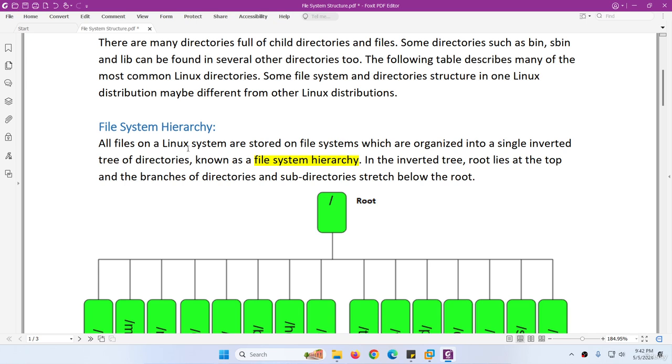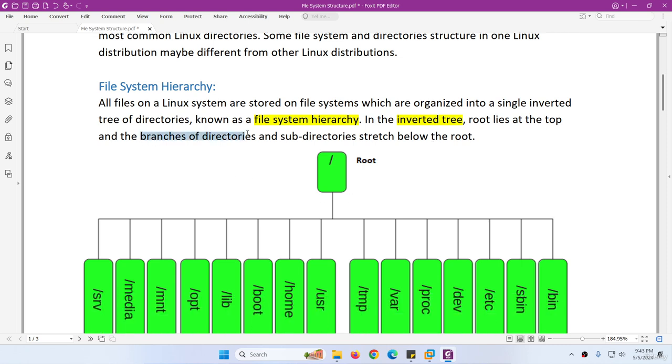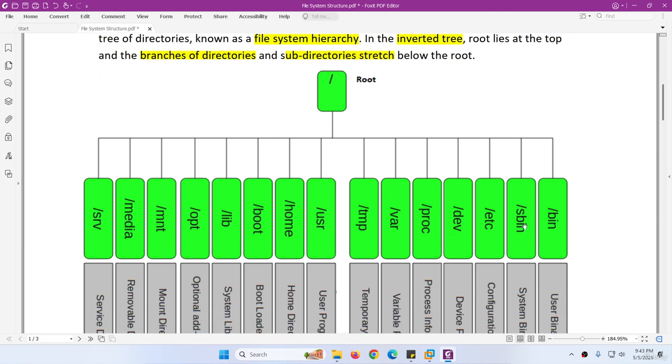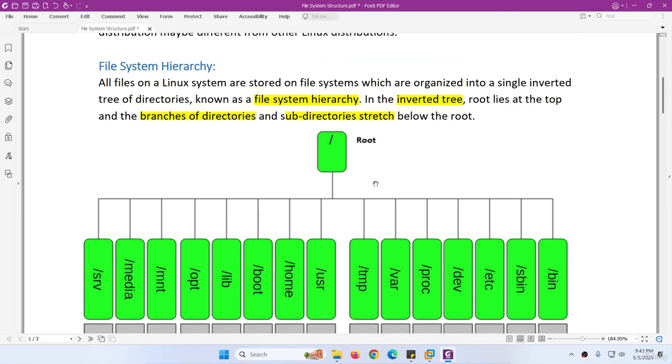So the file system hierarchy in Linux is similar to an inverted tree. When you invert the tree, the root is on the top, and we call it the root directory. Then we have branches, which are directories and subdirectories under this root. So it's like an inverted tree, the file system hierarchy in Linux.